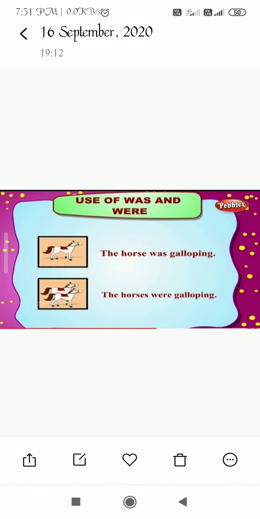We use was with the singular form, like the horse was galloping. And when we are having a plural pronoun or noun, we use were.